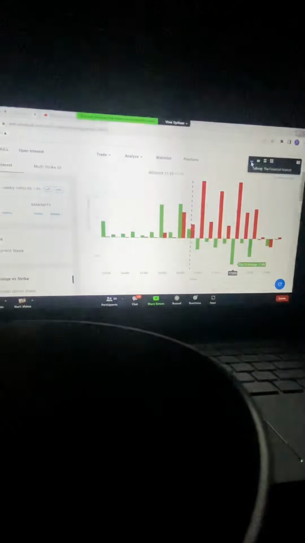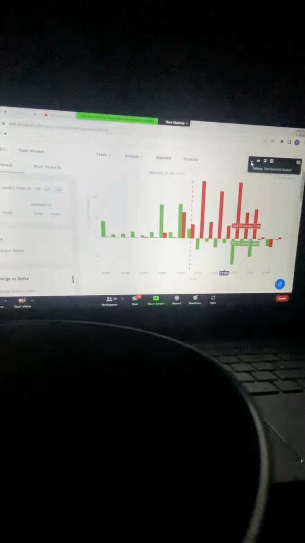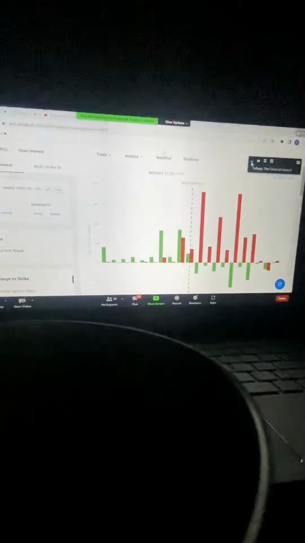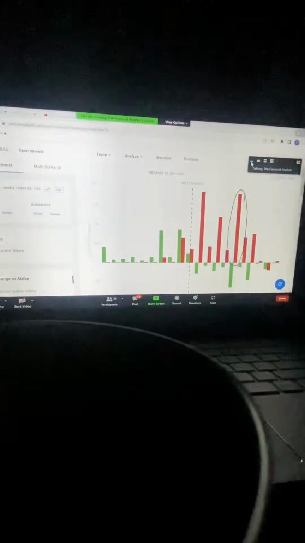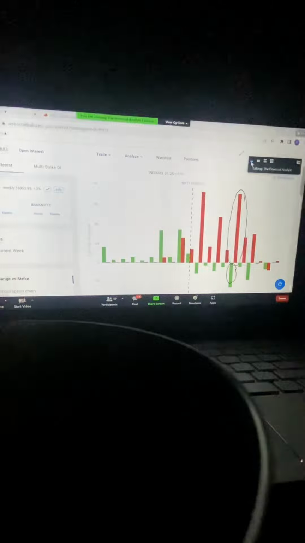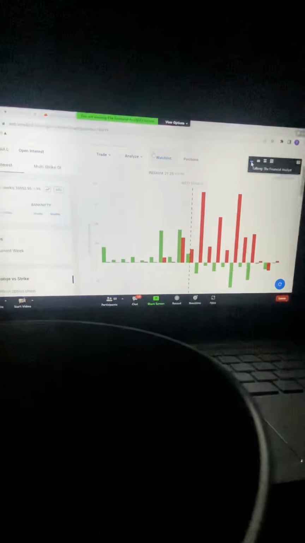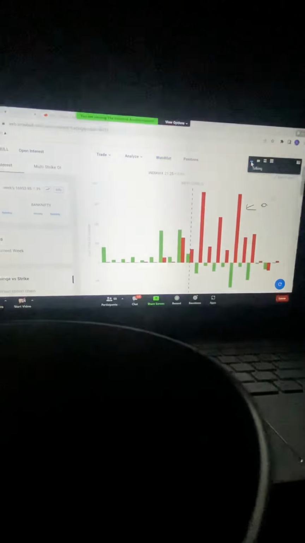At the same strike price, you see 3.7 million call writers have been added. So this is outrightly bearish. So many call writers have entered and so many put writers have exited. When you see a big red bar towards the upside and a big green bar towards the downside, that is a clear outrightly bearish view.